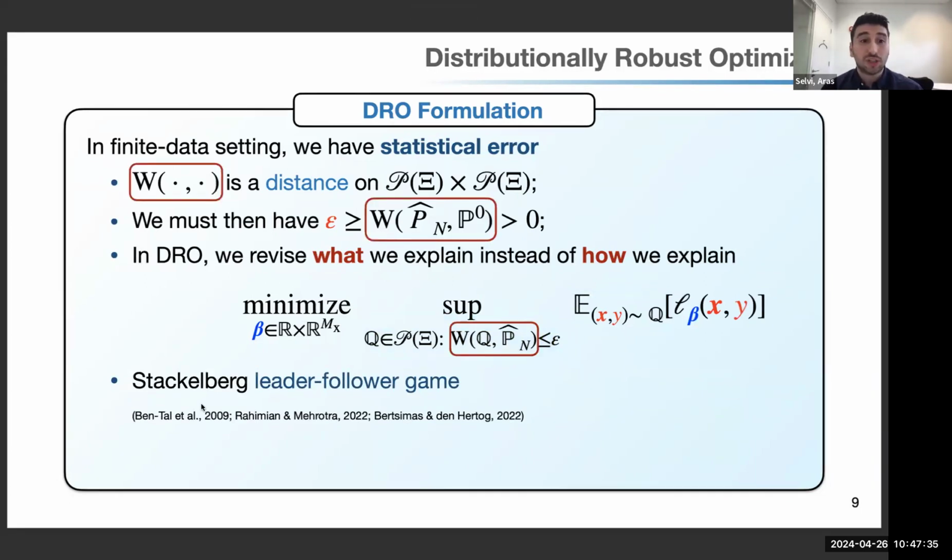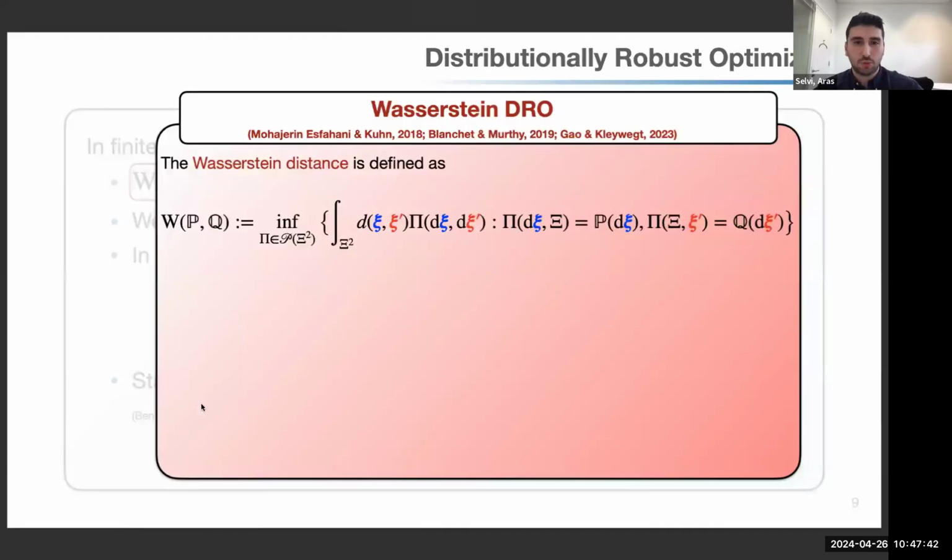But again, we talked about distances, but I didn't talk about which distance we are using. So this brings us to the Wasserstein distributionally robust optimization. The Wasserstein distance is written on my screen. The distance between P and Q is found by solving a minimization problem.